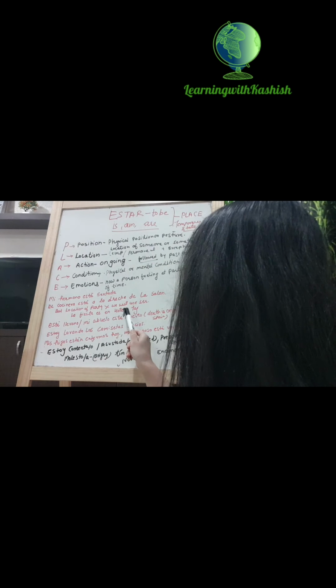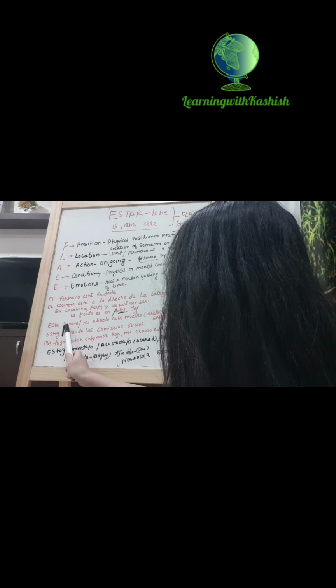My kitchen is to the right of the salon. My drawing room. But for the location of the party, we will use ser. For example, la fiesta es en Hotel Taj. I am saying hotel. I am not saying hotel. So you remember my last video in which I told you about H is silent.